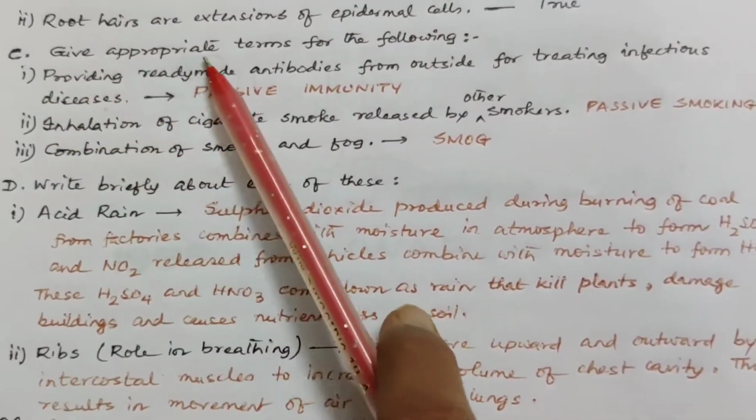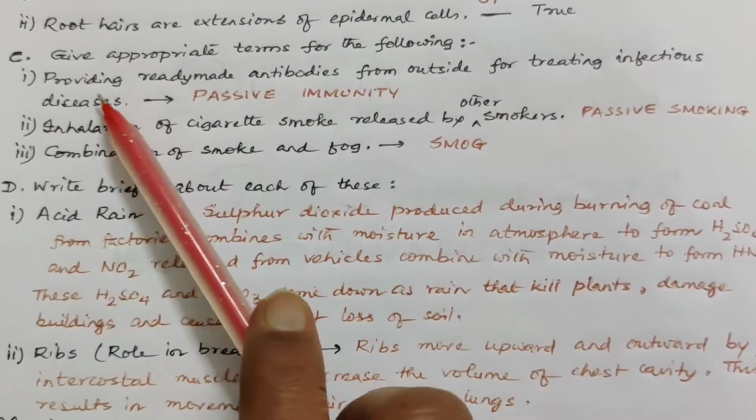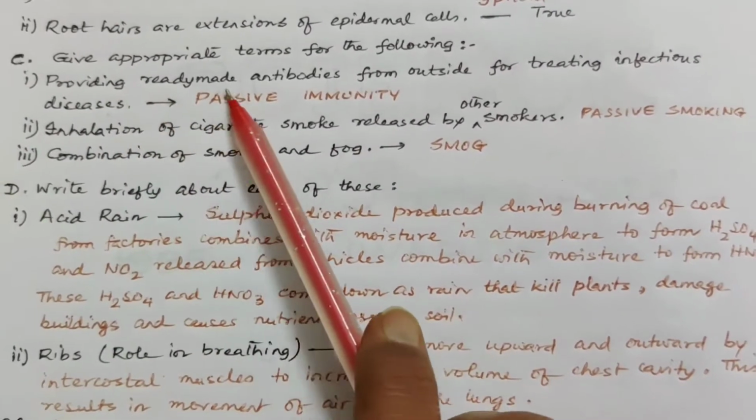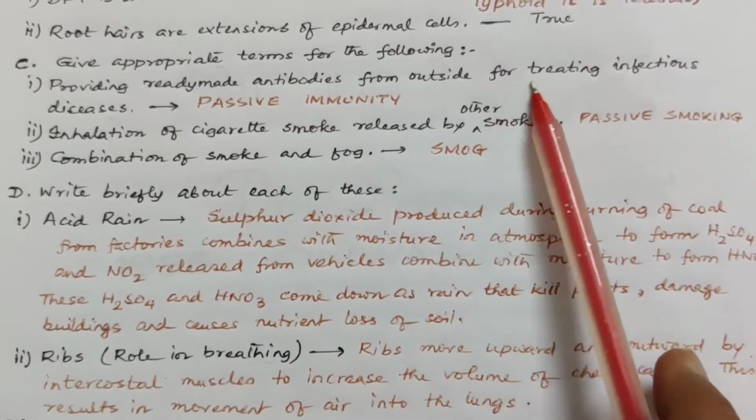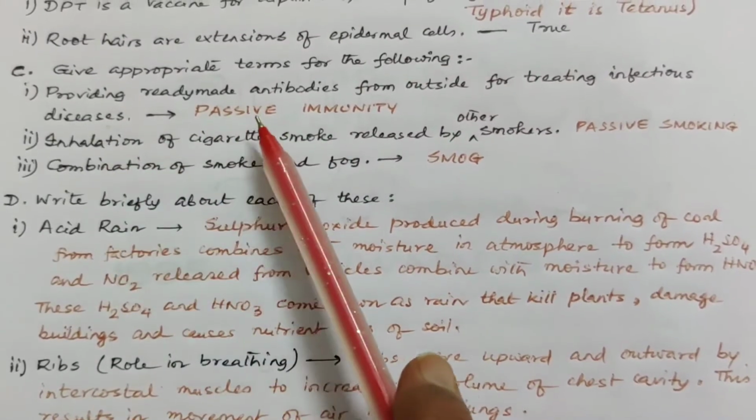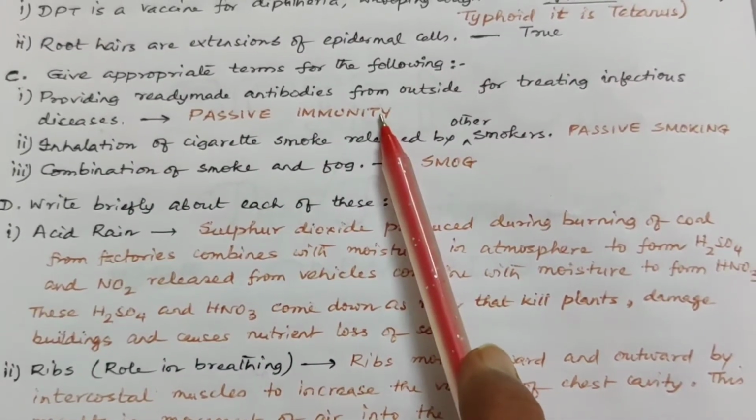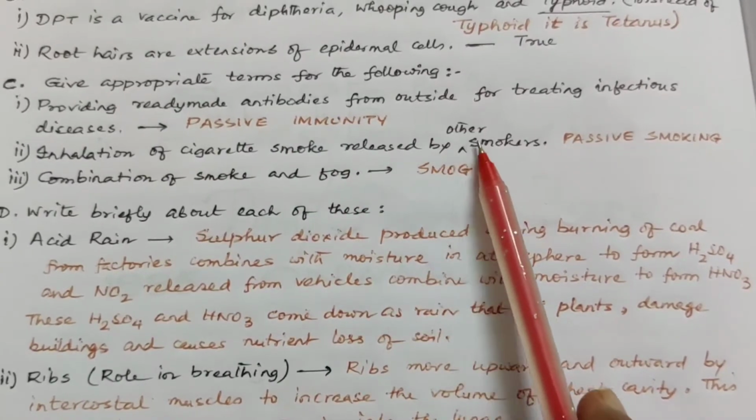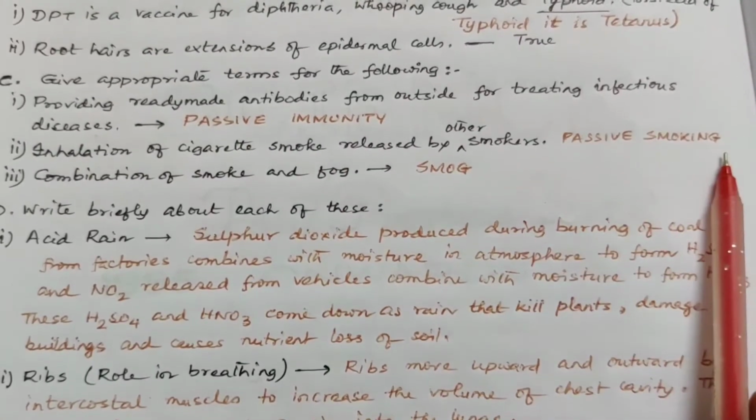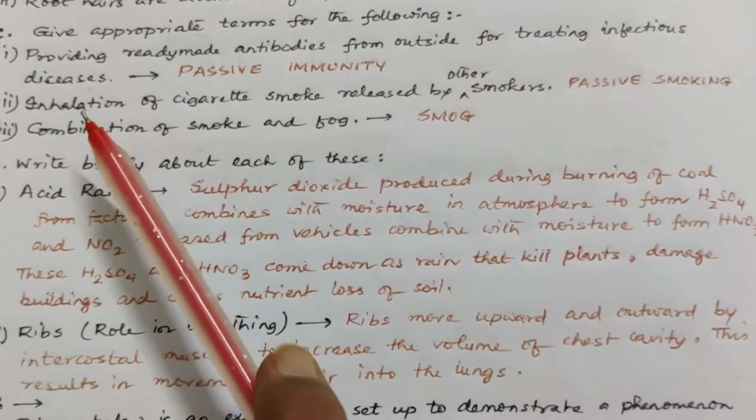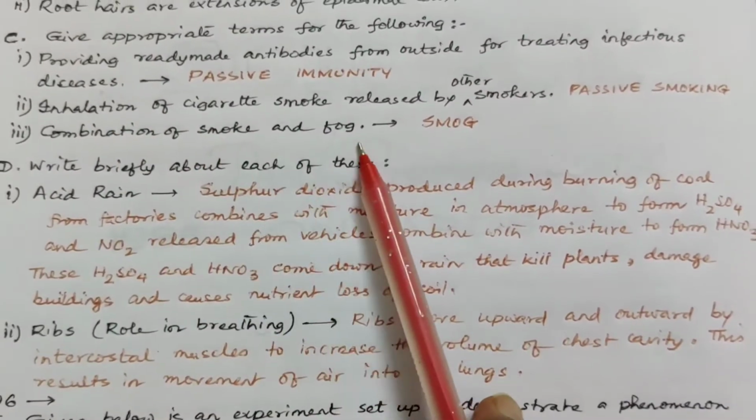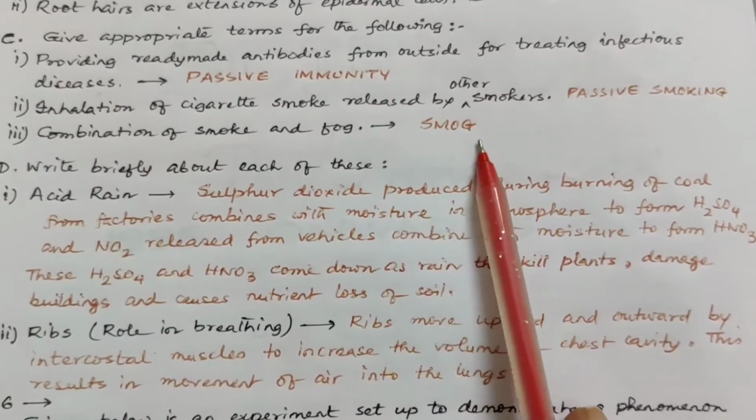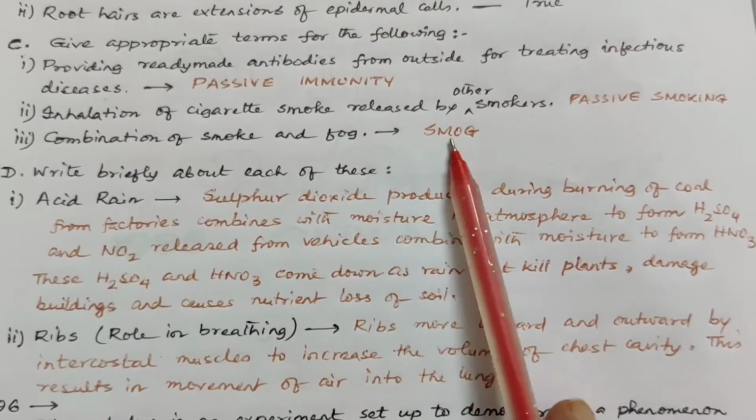C. Give appropriate terms for the following, means technical terms. Providing ready-made antibodies from outside for treating infectious diseases is passive immunity. Inhalation of cigarette smoke released by other smokers is passive smoking. Combination of smoke and fog is called smog. Smoke plus fog, smog.